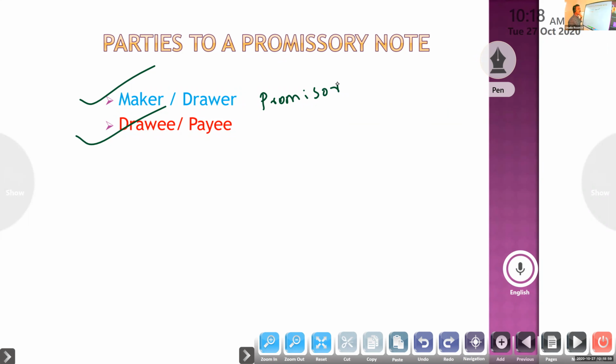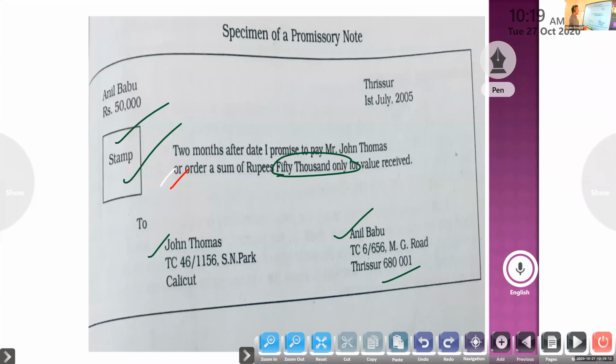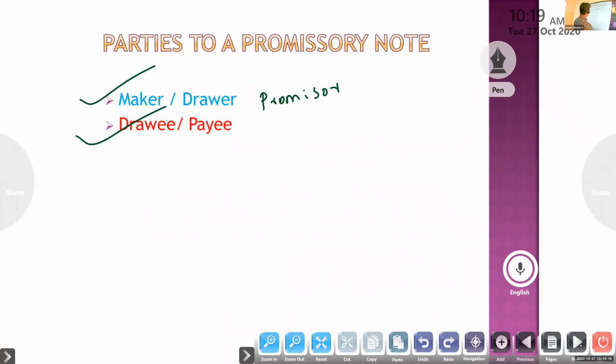Okay, first party, maker or drawer, the person who owes some amount. That person only makes or draws the instrument. Here, who is making the instrument? The drawer, the debtor, Anil Babu. Next one, drawee or payee.